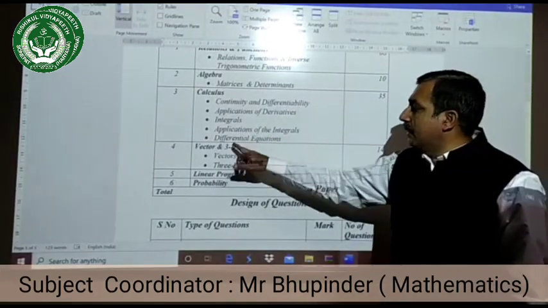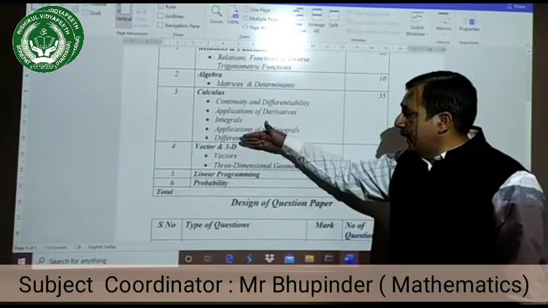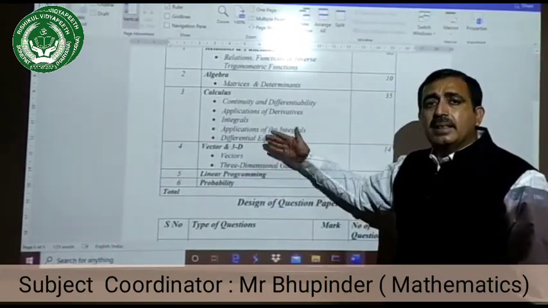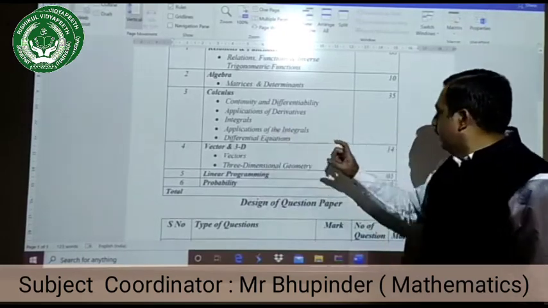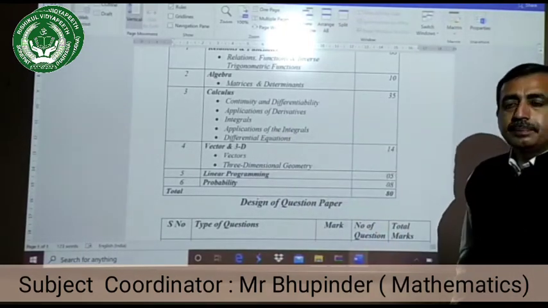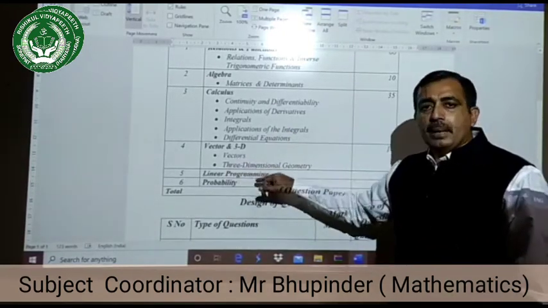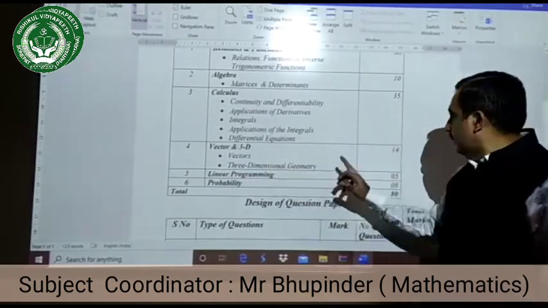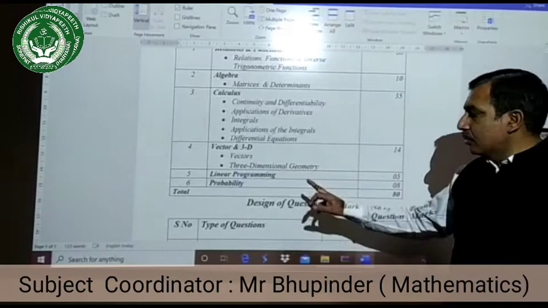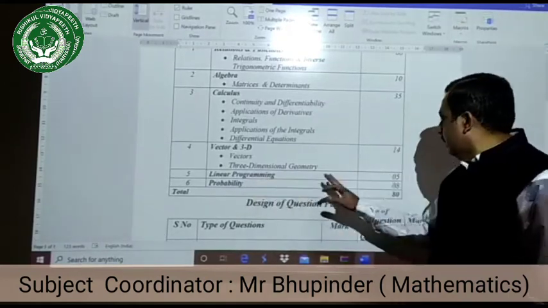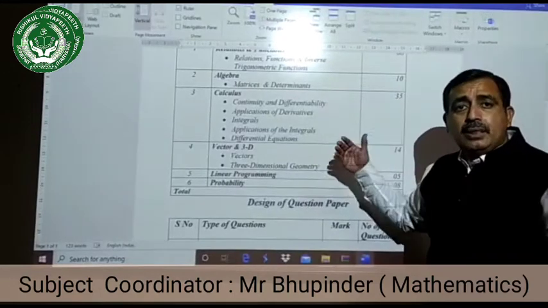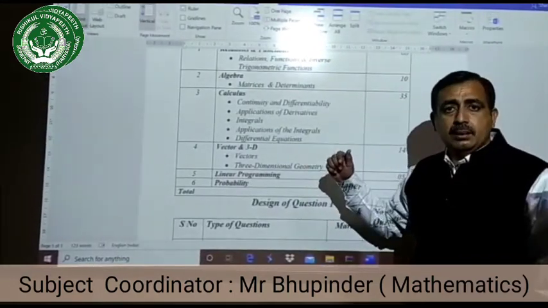Next unit, that is vector and 3D. This unit has these two chapters: vector, a separate chapter, and 3D, the next chapter. And this unit is of 14 marks. Next unit, linear programming. This unit contains only graphs, and it is of 5 marks. And last unit, probability, and it is of 8 marks. Total, it is of 80 marks theory paper and 20 marks of internal assessment.